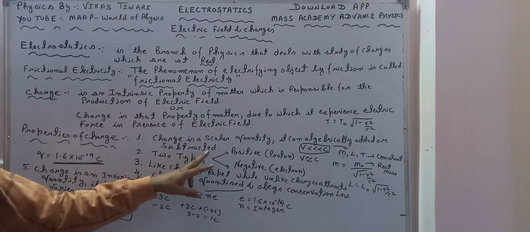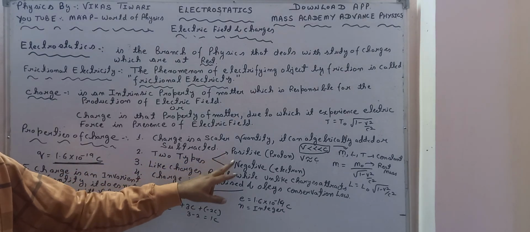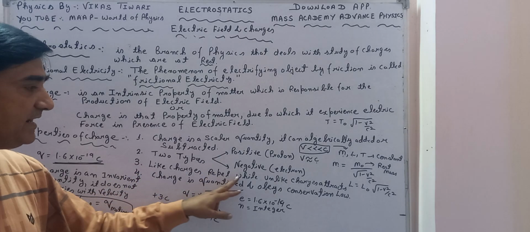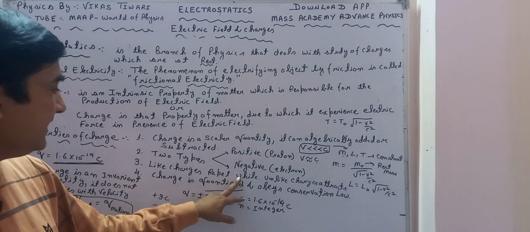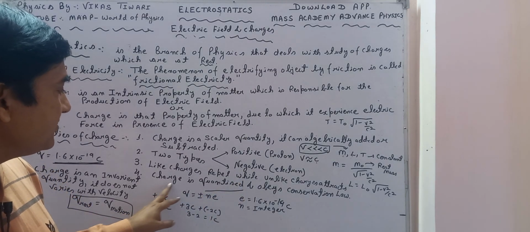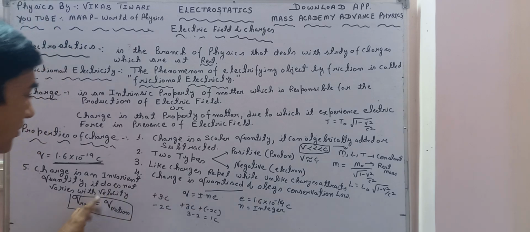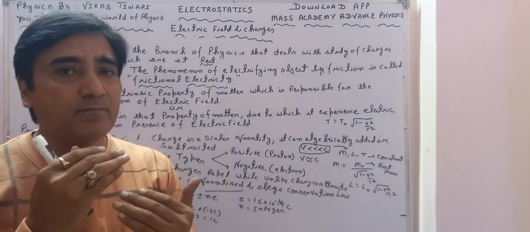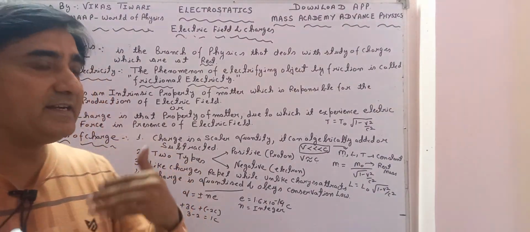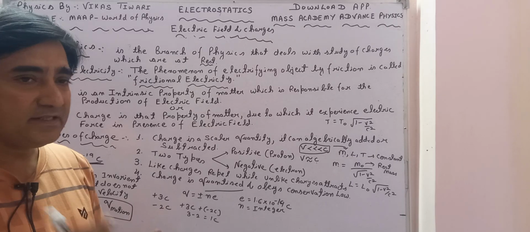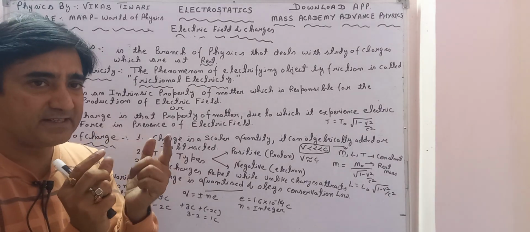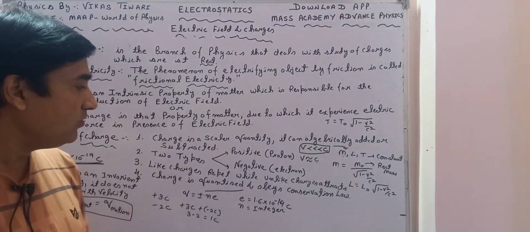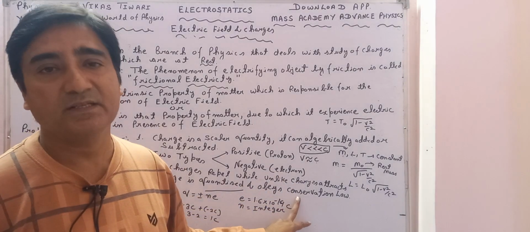Okay, so the second property: it is of two types, positive and negative charge. Third, like charges repel while unlike charges attract each other. And the fourth one is that charge is quantized. I have already told you the meaning of quantization of charge. Charge can be transferred from one body to another body in integer form. Integer form means the minimum value of charge has already been fixed, and according to that minimum value, the charge will be transferred from one body to another body. And it also obeys the conservation law.